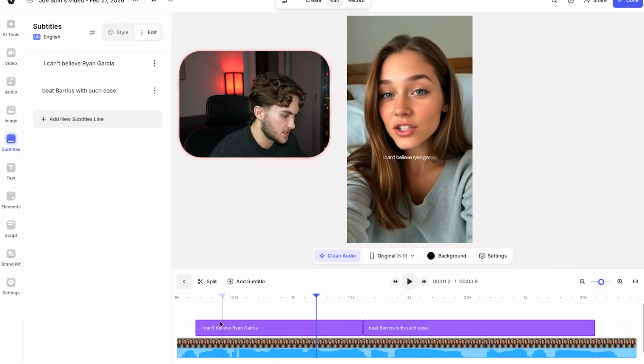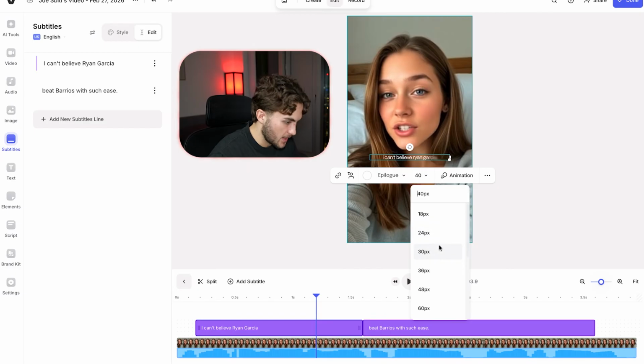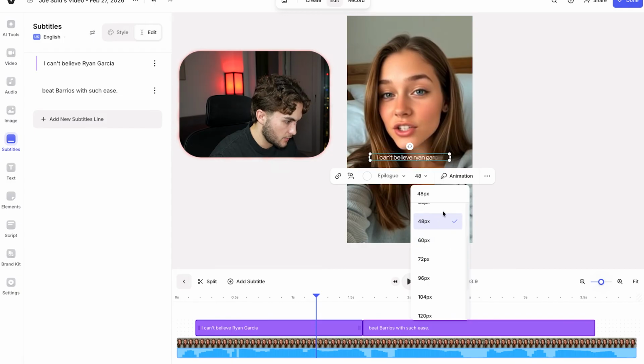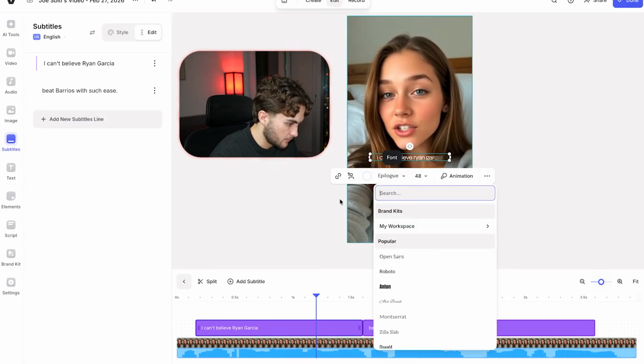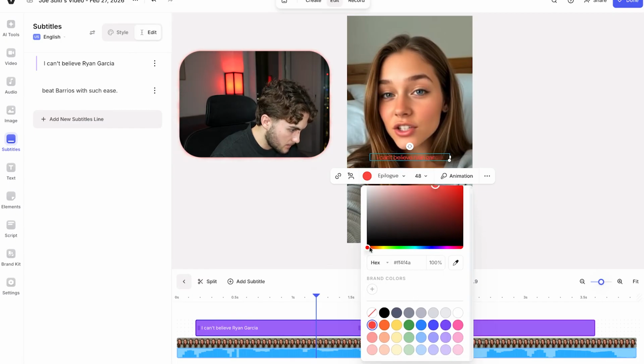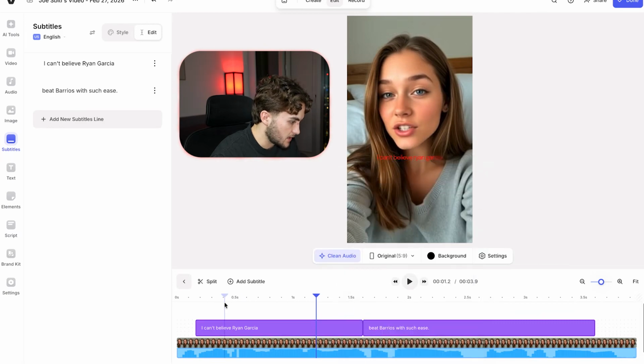Okay, so as we can see, these are not the exact same as Music Media, but it's something somewhat similar. I'd probably recommend uploading your own subtitles here, and then we can just go ahead and edit it as well as we want to. So I want to make these a little bit bigger because these ones are quite small. So maybe we'll go 48 and then we'll leave the font, and we can change the text color if we want as well. So maybe we do something like red or blue. Blue's not really that visible. Red's all right. Maybe a bit more. Something like that.